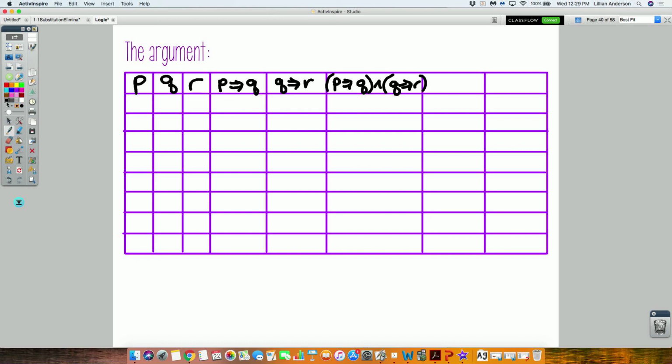Because in order to figure out what the validity is of that entire argument that we had on the previous slide, we need to look at every individual piece. So we need to look at the P implies Q, we need to look at the Q implies R, and then we need to look at the conjunction together between them. We also need to look at P implies R, which was, if I kiss the frog, I will marry him. And then we need to look at the entire argument all together, which was that long thing.